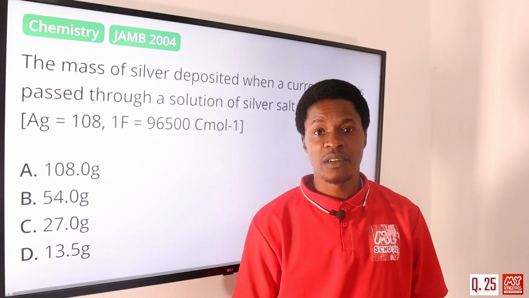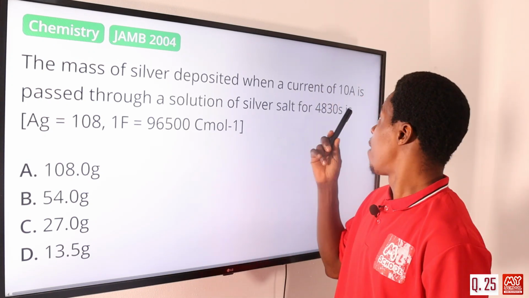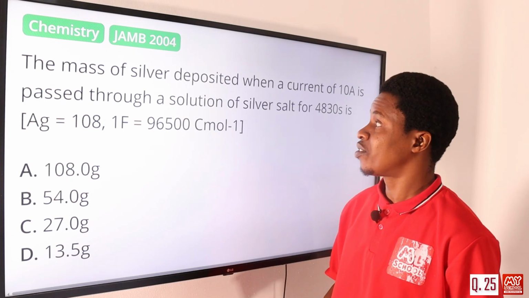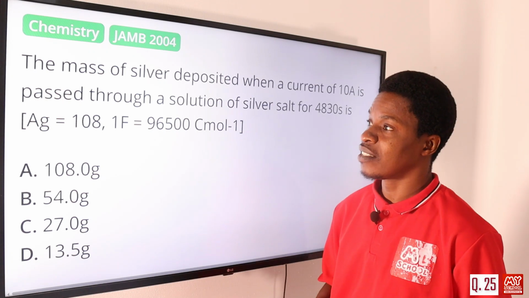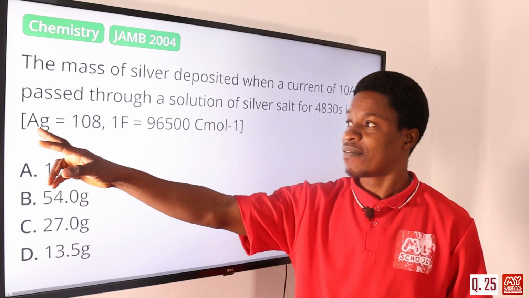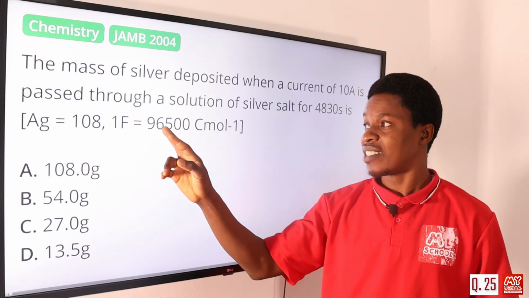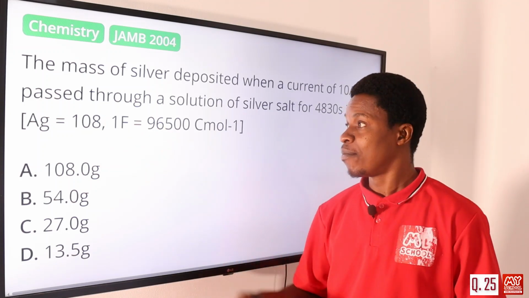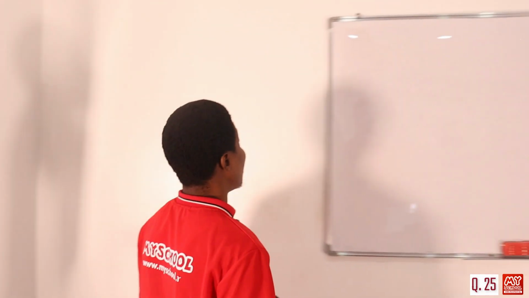Now let's move on to question number 25. The mass of silver deposited when a current of 10 ampere is passed through a solution of silver salt for 4,830 seconds is what? We have silver having 108 as the mass. We have 1 Faraday equal to 96,500 coulomb per mole. So let's move on to the board to write.